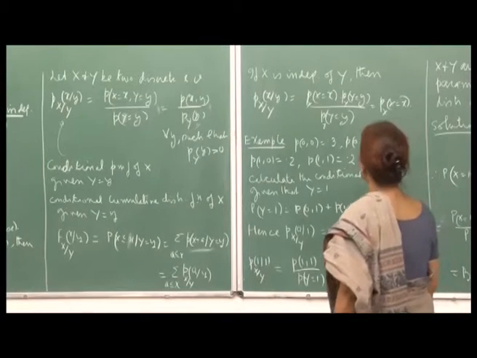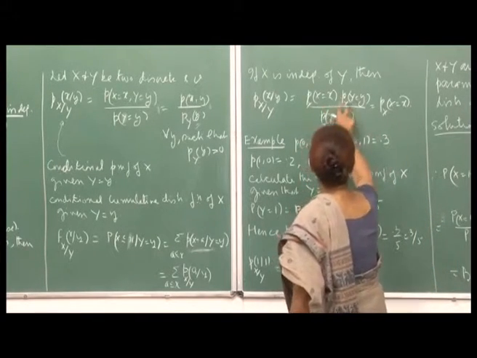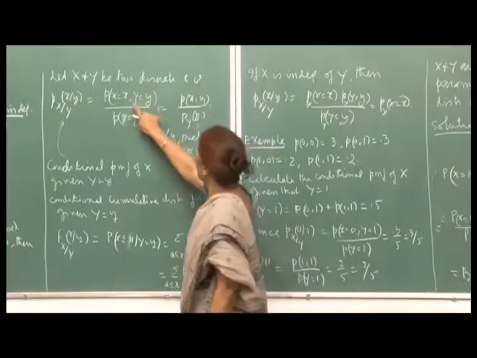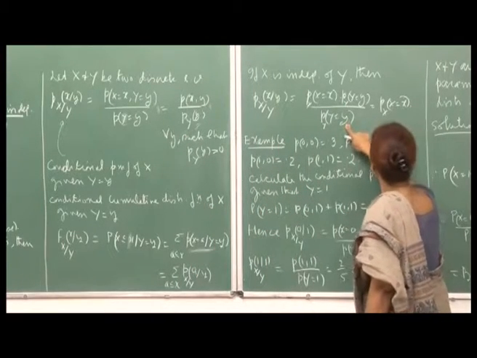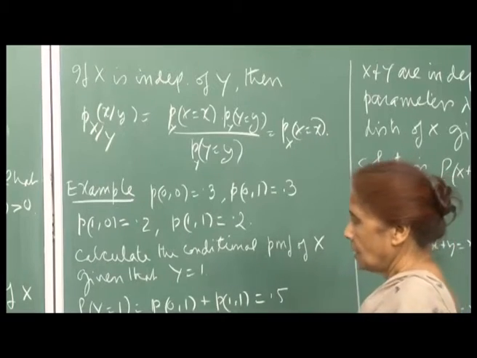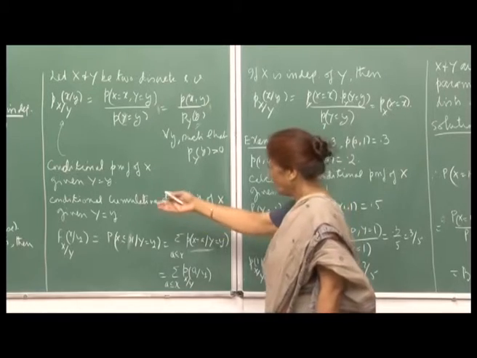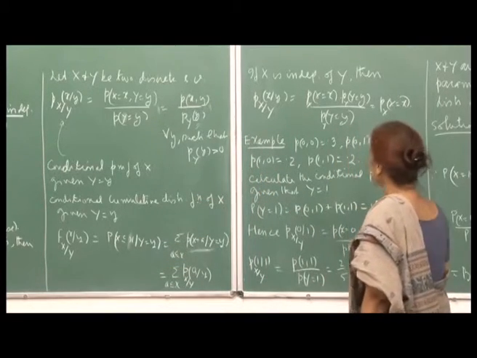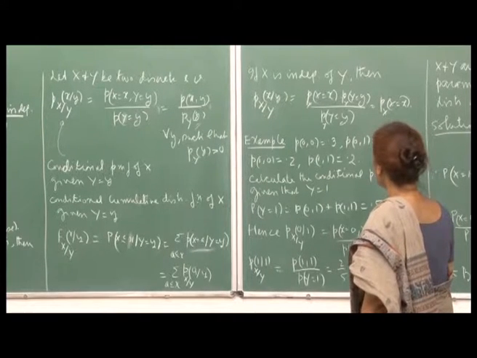Now, if X is independent of Y, then we know that the conditional probability will be, because here the numerator will be the product of the two divided by probability Y equal to y, it will reduce to probability of X equal to x. So, we are just trying to show you that whatever we did for the events, the same thing goes over for the random variables and their corresponding distributions. Now, just look at this example.